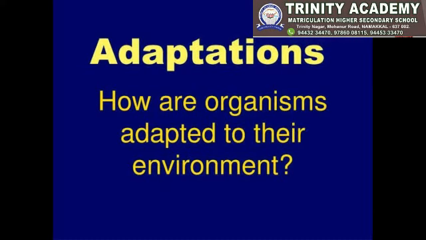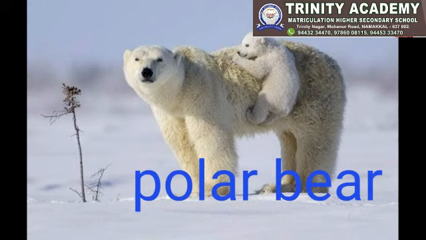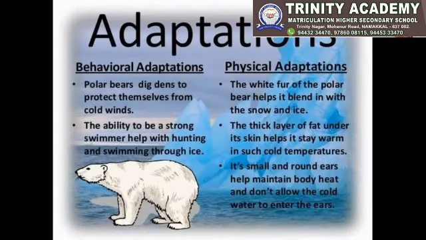How are organisms adapted to their environment? First example is the polar bear. The polar bear lives in the polar region. First, the behavior of the polar bear. Polar bears dig dens to protect themselves from cold winds. The ability to be a strong swimmer helps with hunting and swimming through ice.